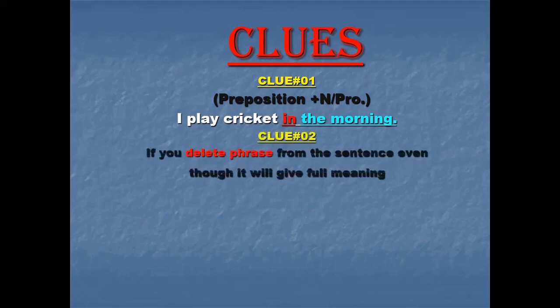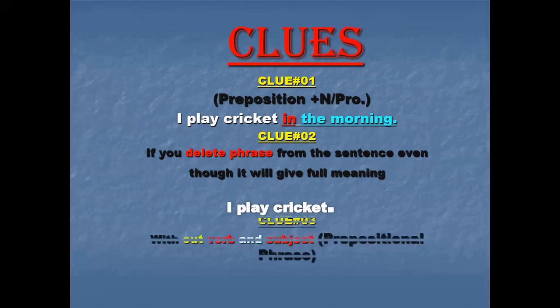Then the next clue: if you delete the phrase from the sentence, it will still give full meaning. If you say I play cricket in the morning, and delete it, I play cricket, okay, there is no problem, no issue. At least the meaning is complete.